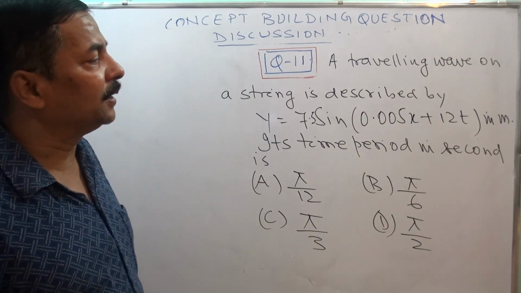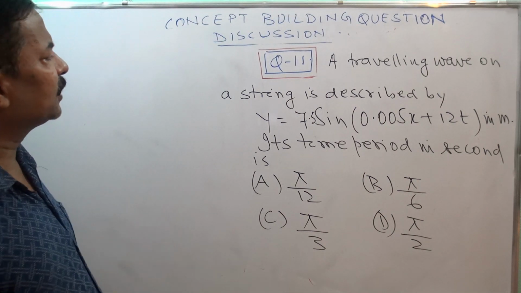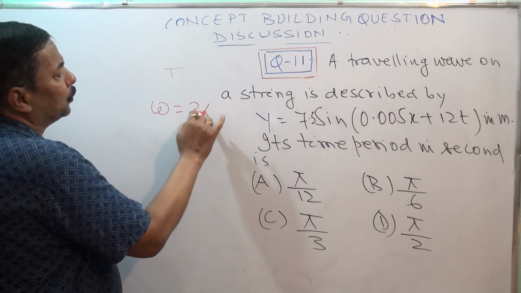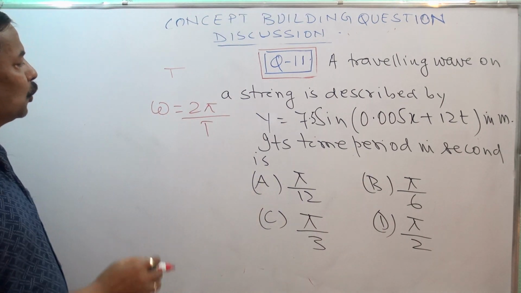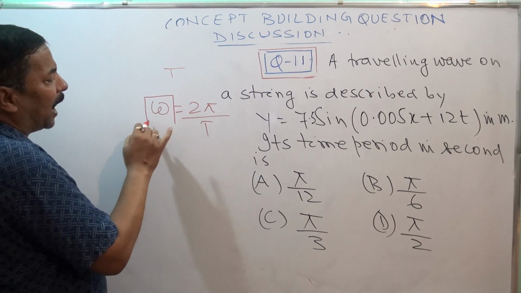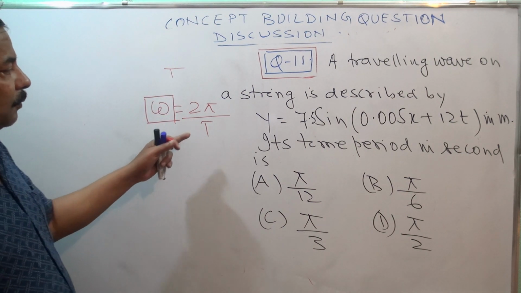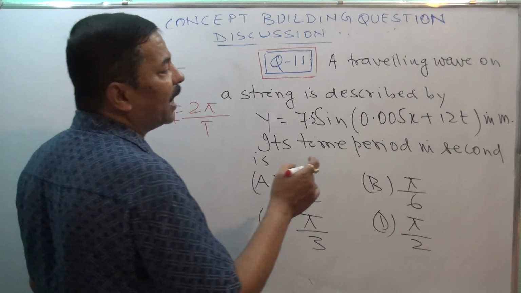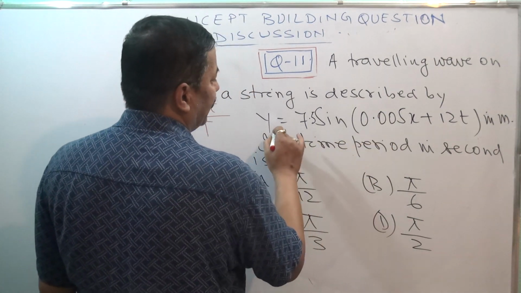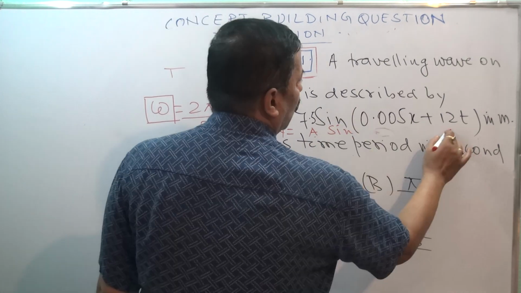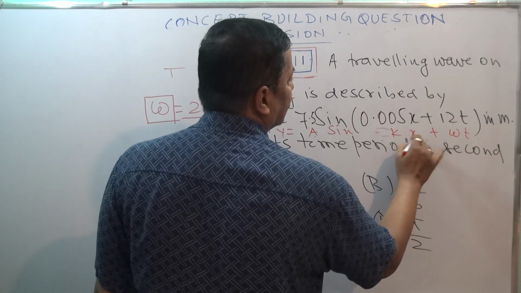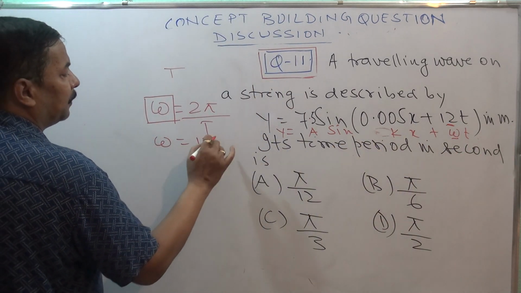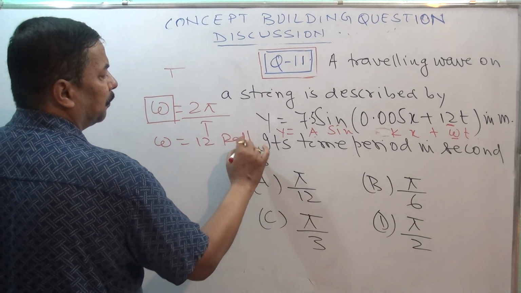Its time period is, now time period you understand, capital T, and omega is equal to 2 pi by capital T. So if we are able to find the value of omega, we can certainly find the value of T. Our standard equation is y is equal to a sine omega t plus kx. At the place of omega it is 12, so omega is equal to 12 radian per second.